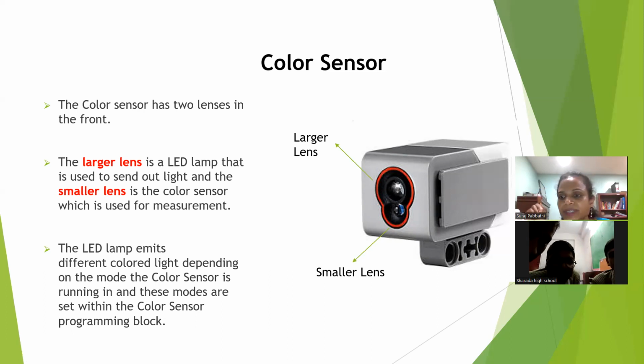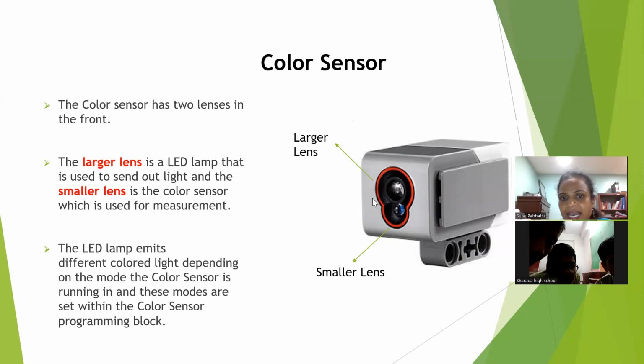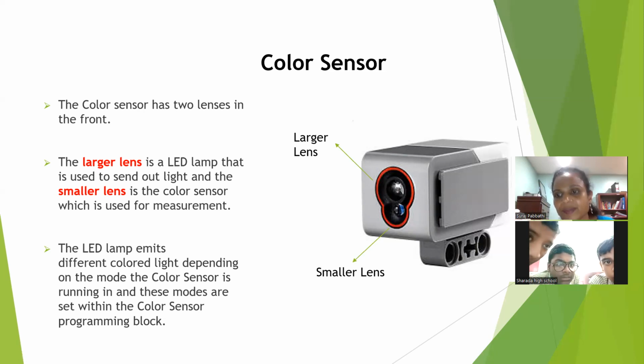Like, let's say if I switch on the light, the light will come, right? Like that, the color sensor will also emit the light. That's the job of the larger lens. It has a LED light and it will throw the light on the object. You are able to hear me or no? Yes, ma'am. Okay.